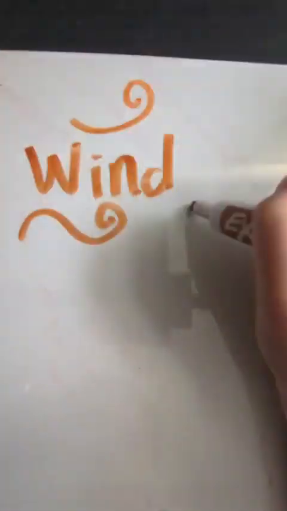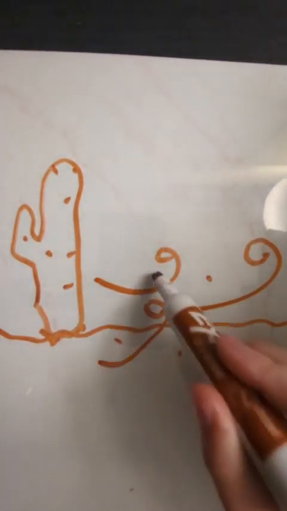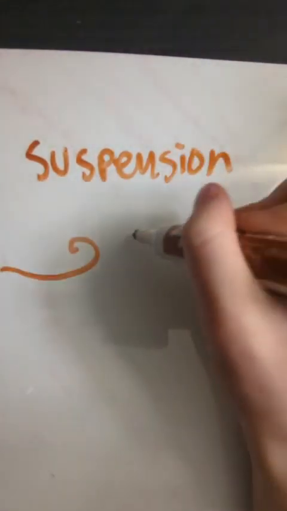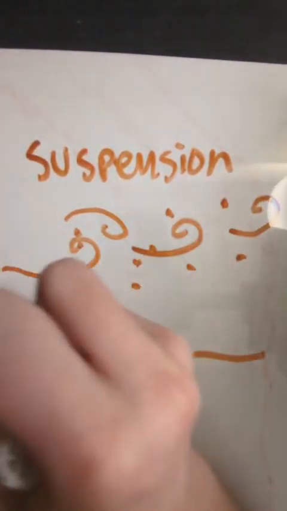The next agent is wind. Wind erodes the land by detaching small particles on the Earth's surface. It takes these particles of soil or sand and transports them to different locations. There are 3 different types of wind deposits. There's suspension, where small particles are moved in the air parallel to the Earth's surface. The particles drop when the wind stops.